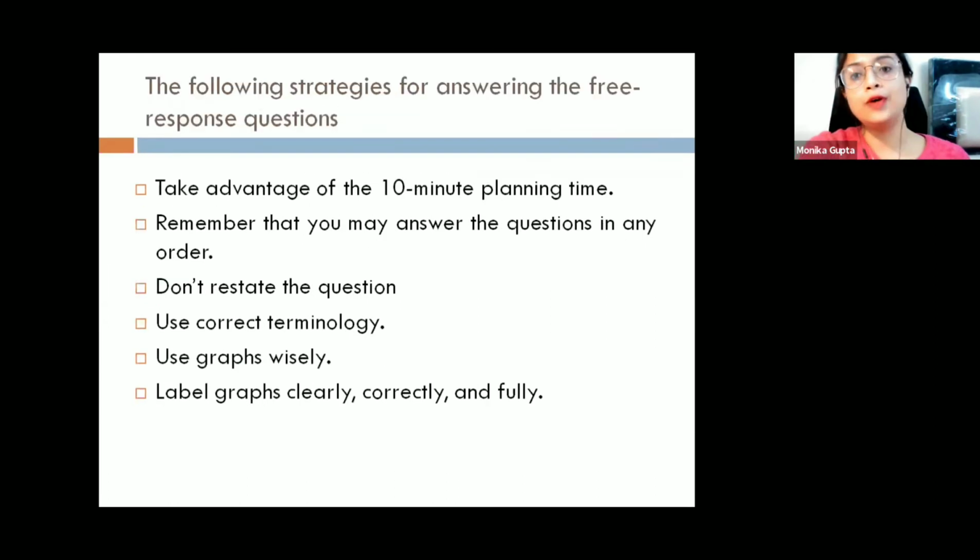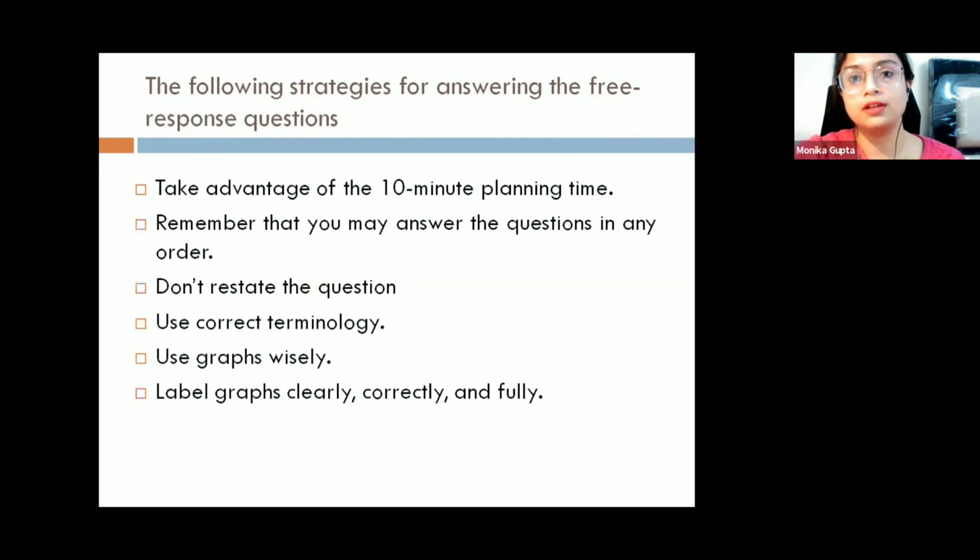Now let's talk about how to answer the free response question. This is a very important question. Always take advantage of the 10 minutes of planning time, because this will give you the idea of what to write where. Please read your questions carefully, read all the subparts carefully, and then answer. Remember that you may answer the questions in any order. It doesn't matter that you need to write the first FRQ at the start and the last FRQ at the end. You can start with the second, third, whichever you know perfectly. Now, don't restate the question.